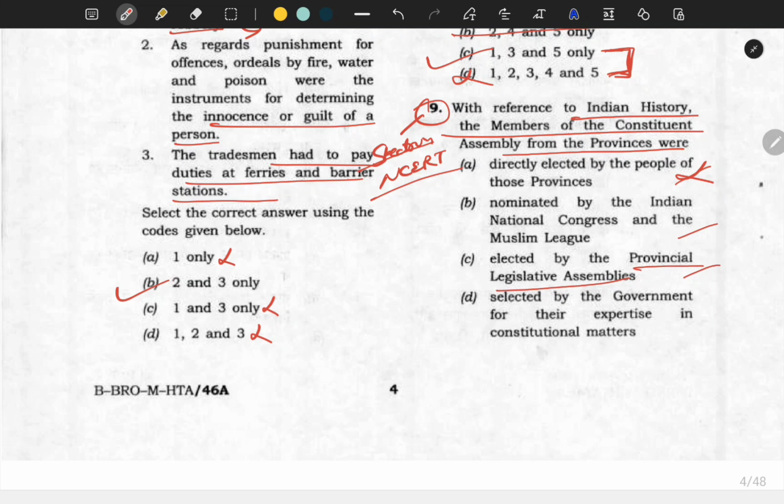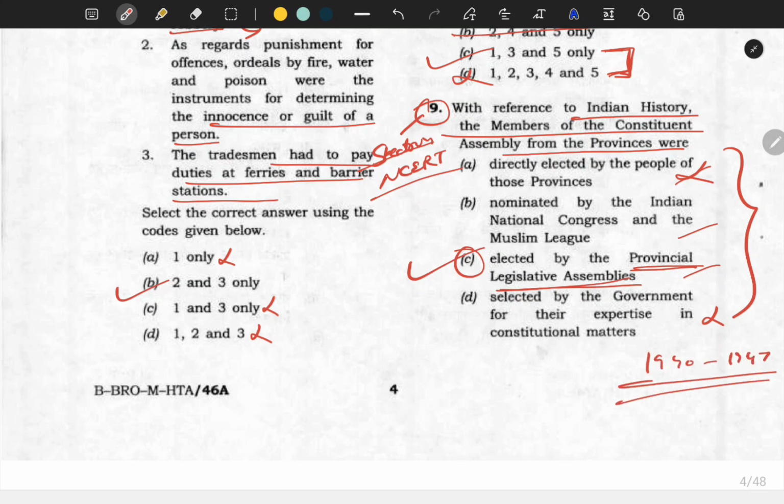Third is elected by the Provincial Legislative Assembly. This is a very holistic option, because it contains members from all the parties. And selected by the government for their expertise in constitutional matters? At that time also it was not selected by the government, it was elected by the Provincial Legislative Assembly. So you need to revise this question, and even whatever happened during 1942 to 1947, the events are very important.